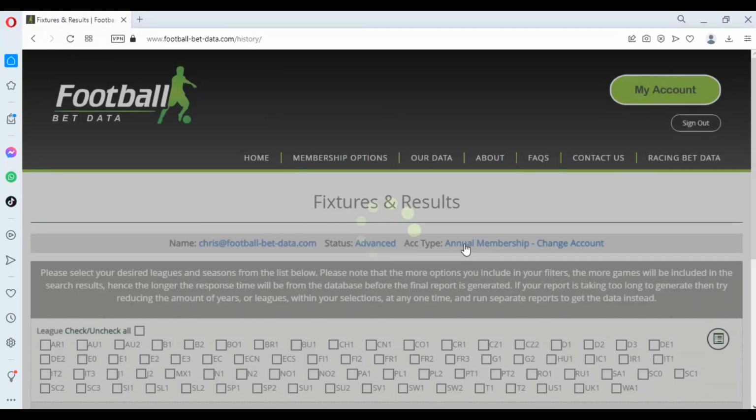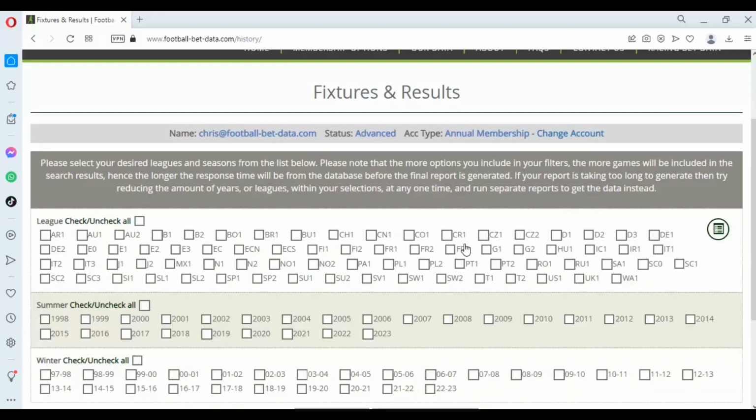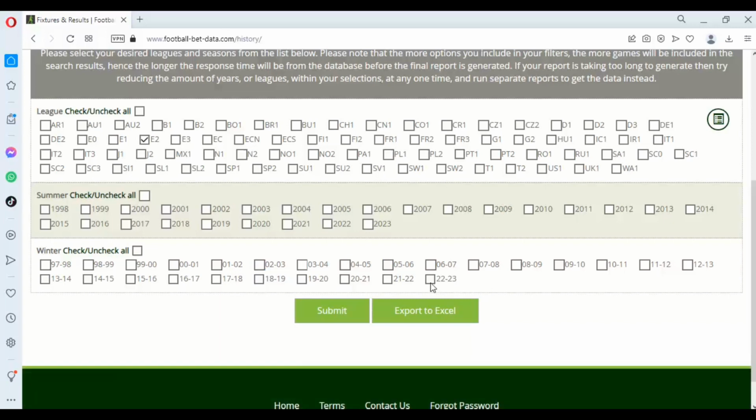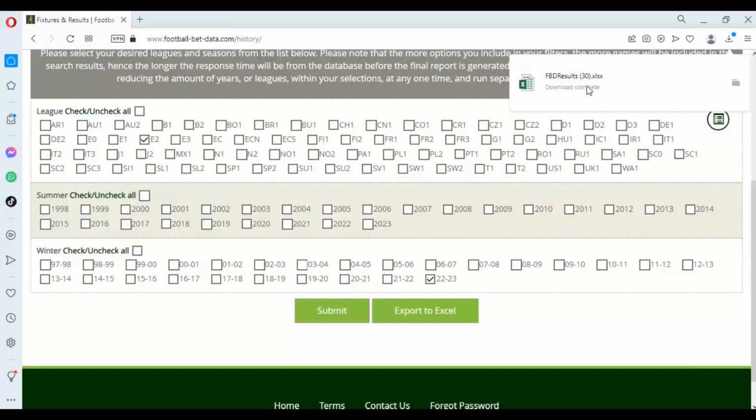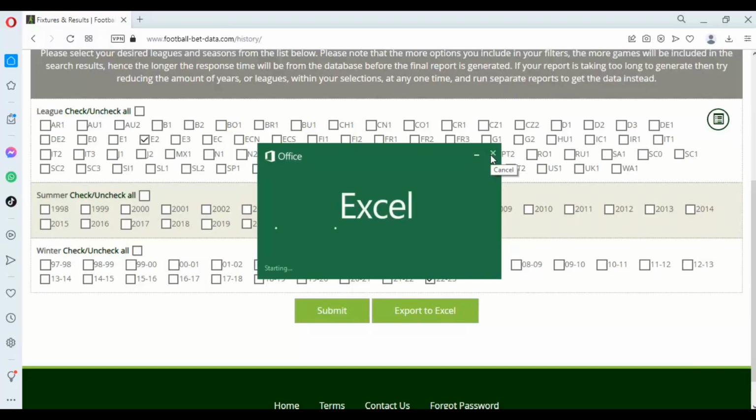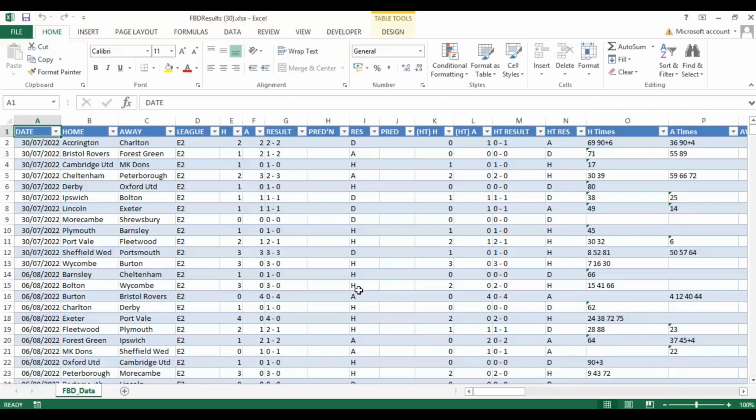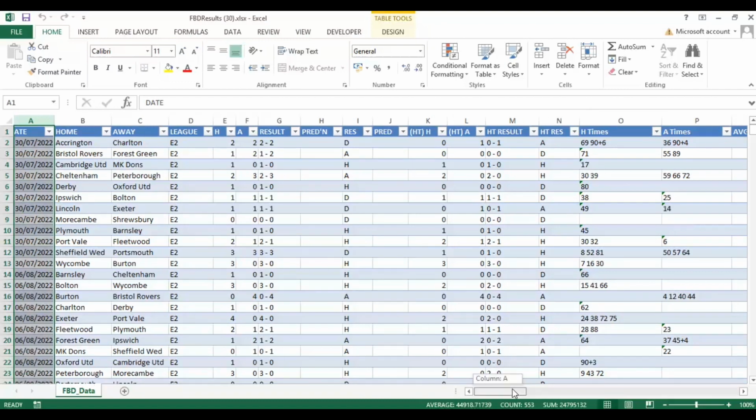So in terms of getting the data, I'm going to navigate to our fixtures and results page, and look at the English League One, which has just concluded for the 22-23 season, and I'm going to export that data to Excel. Very quick, as you can see there. I'm going to open that up, and that beautifully comes in a table format with all the games in there. So I can do a quick ready reckoner to see there's a count of 553, and there's 552 games in a regular season for leagues that play each other twice with a 24 team capacity.